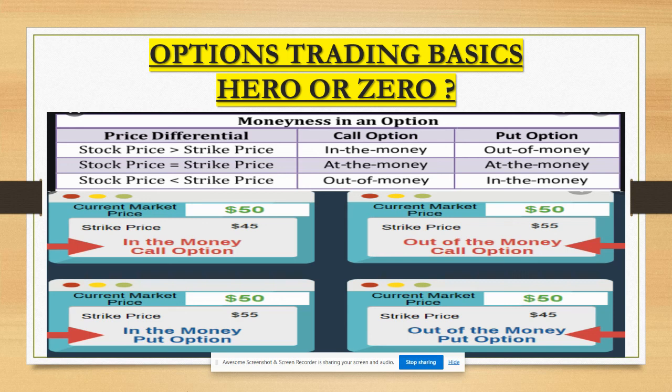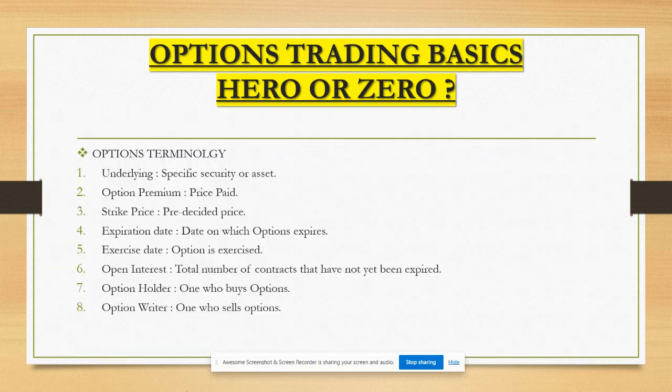If the current market price is 50 and the strike price you select is $55, it is an out of the money call option. The same applies to put options as well. At the money is almost equivalent to the price of the security: if the current price is 50, then you buy the strike price of 50. It is very clear, very simple. Don't try to complicate things. Till here, options are very simple.